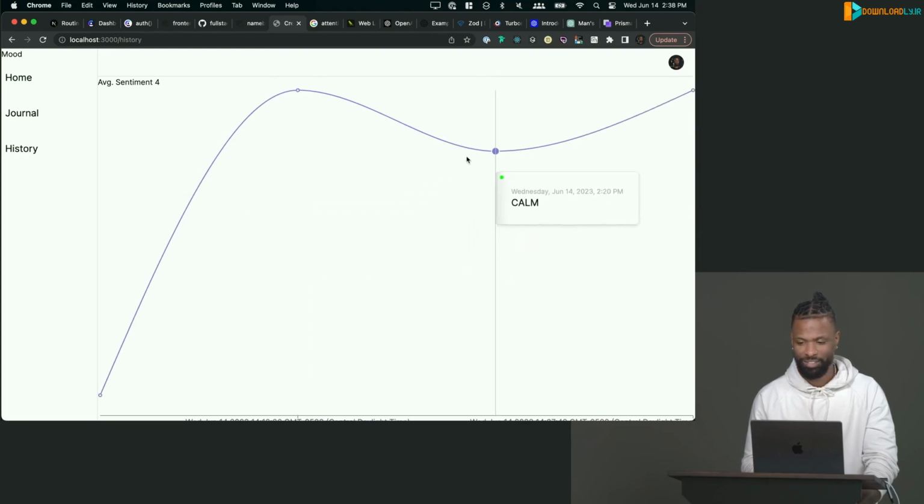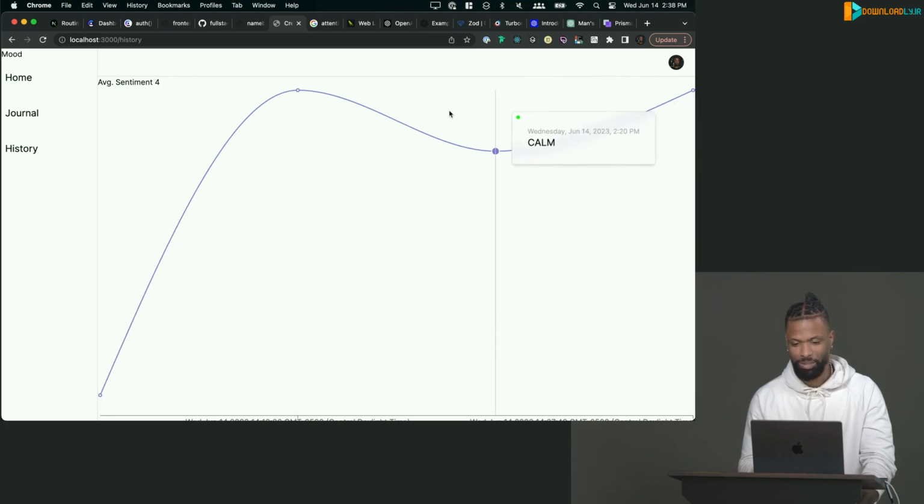Hey, there we go. So you can see his mood is definitely going up to renewed. From resigned to renewed. That's progress. That's beautiful. I love to see it.